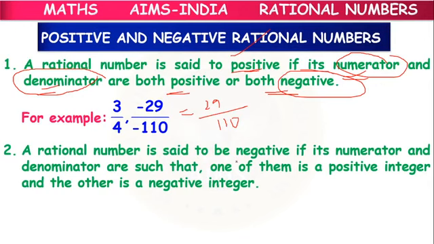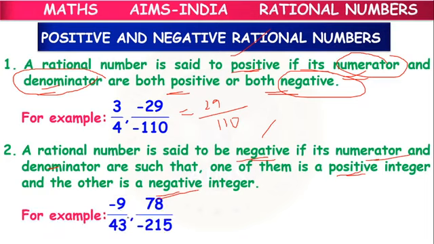So a rational number is said to be negative if its numerator and denominator are such that one of them is positive and one of them is negative. In numerator and denominator, if one is positive, other is negative, then on the whole, it will get a minus sign. Then it is called a negative rational number. Minus 9 by 43, 78 by minus 215.